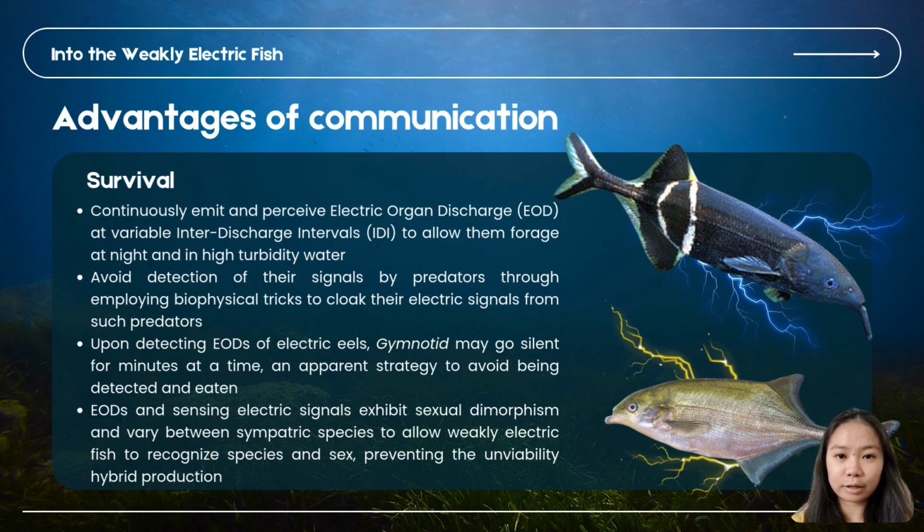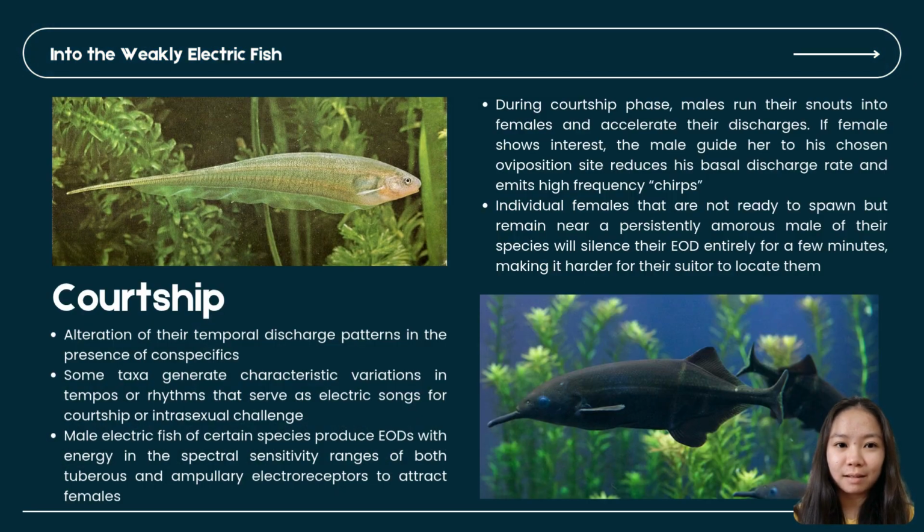EOD and sensing electric signals exhibit sexual dimorphism to allow weakly electric fish to recognize species and sex, preventing unviable hybrid production. Electric signals can also alter the electric fish's temporal discharge pattern in the presence of conspecifics. Some taxa have variations in tempos or rhythms that serve as electric songs for courtship. Male electric fish produce EOD with energy in the spectral sensitivity range to attract females.